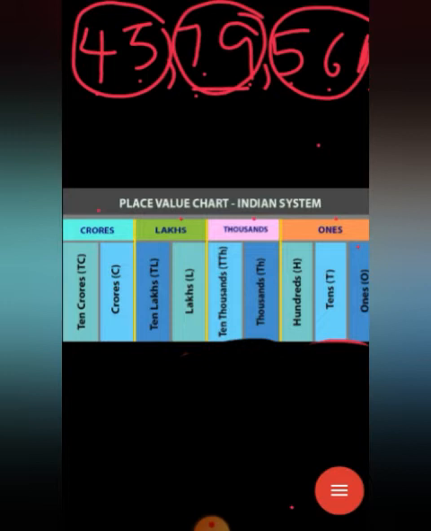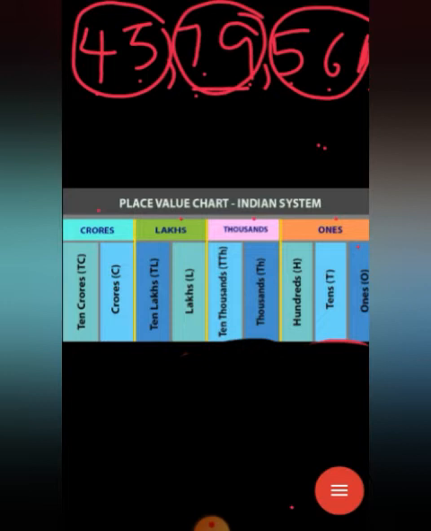Without numbers we cannot read anything. In your clock, in your calendar, numbers are there. If numbers are not there, how to read a calendar, how to read your clock? So numbers have a very important place in our life. You read and write numbers using this place value chart. We can read numbers easily.